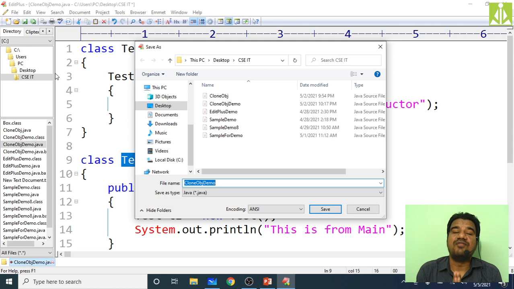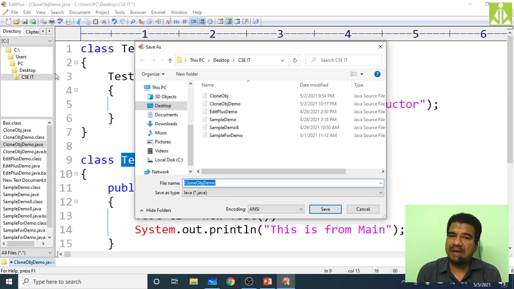But whenever you are compiling the program, remember this thing: give the program name, and whenever you are executing the program, give the public class name. Don't give the program name over there. So this sort of confusion will come. If we make the program name and public class name the same, public class in the sense where we are keeping the main method, then you can avoid such kind of confusion.